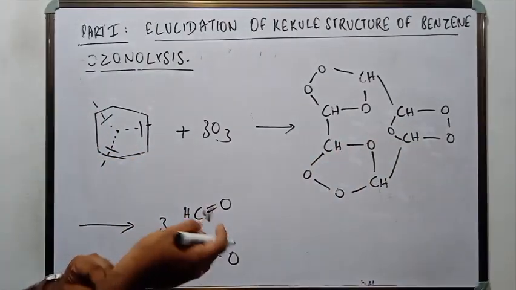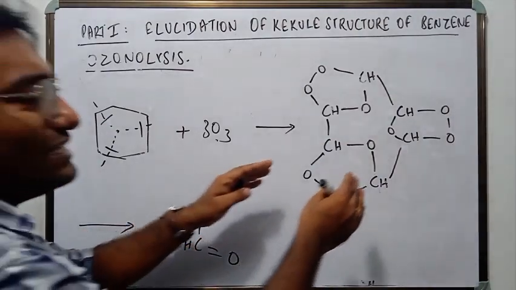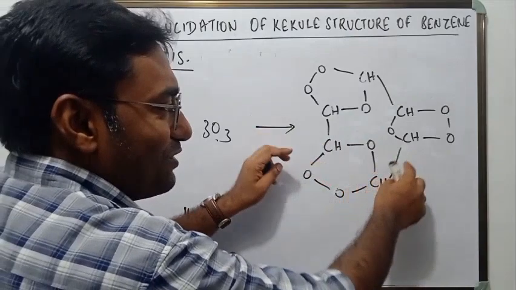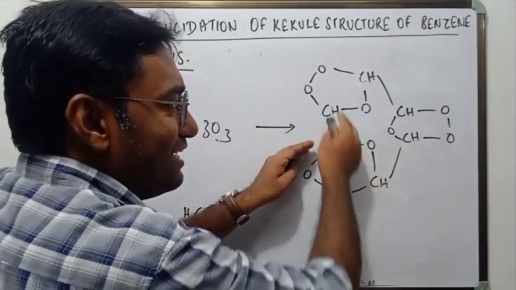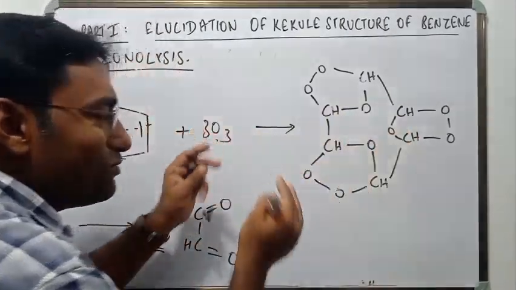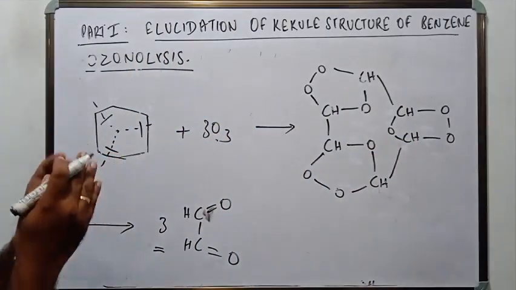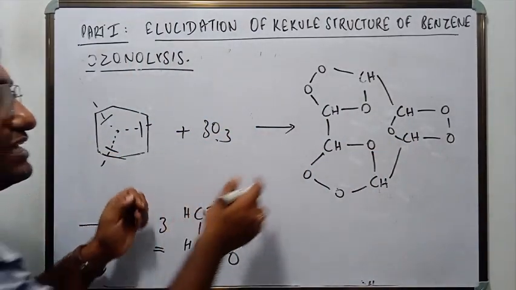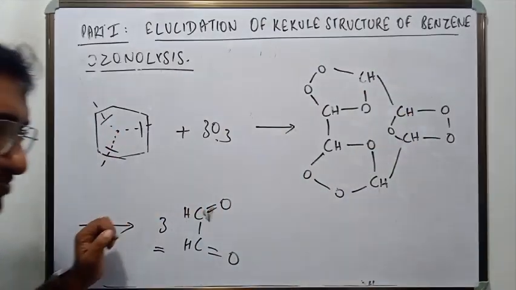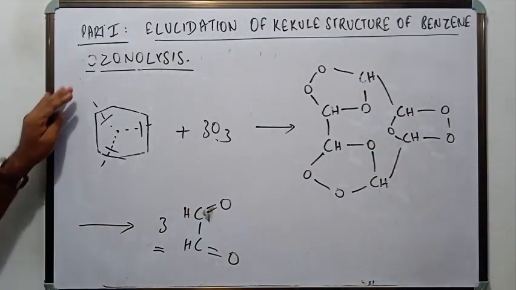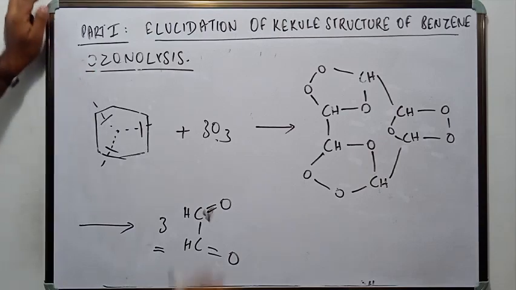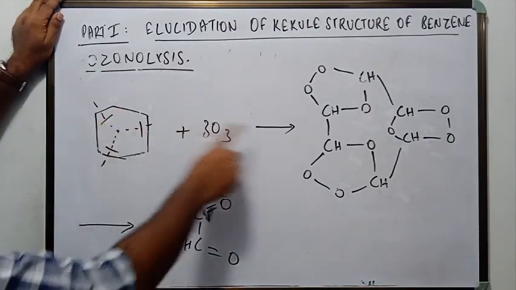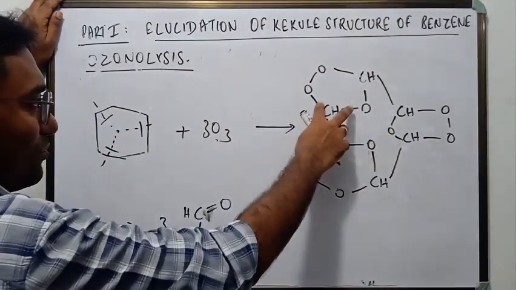So it proves two things. It is adding alternatively, right? Not everywhere, it is adding in alternative fashion. So that proves that double bonds are arranged in alternative fashion. It also proves that there are 3 double bonds, right? So this single-handedly proves that there are 3 double bonds, because one ozone molecule binds to one double bond and 3 ozone molecules have been bound.